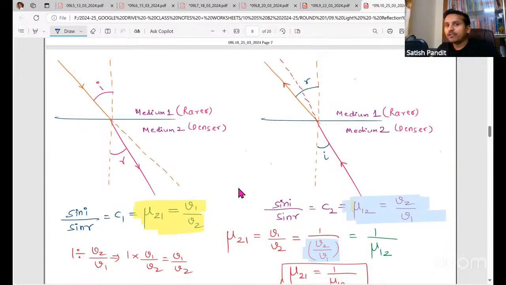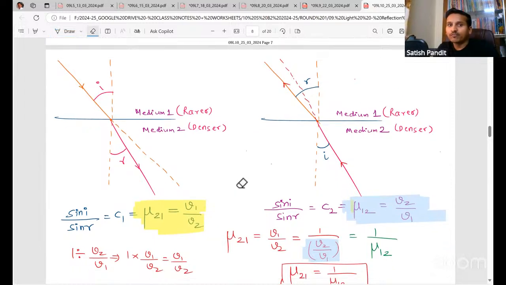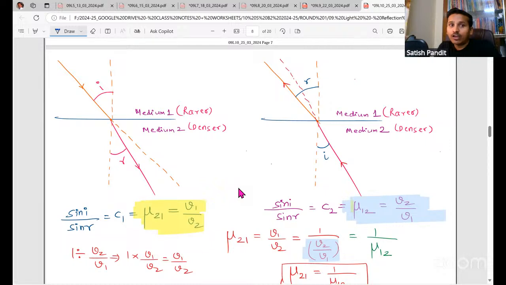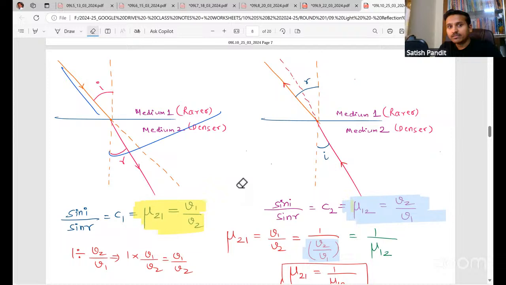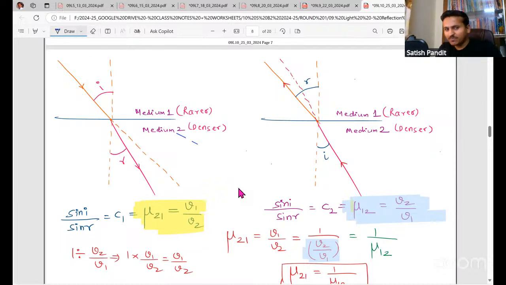Suppose light is going from 1 to 2. Refraction takes place here, so we'll find the refractive index of 2 with respect to 1. That is V1 by V2, right? First this will come, then this will come.